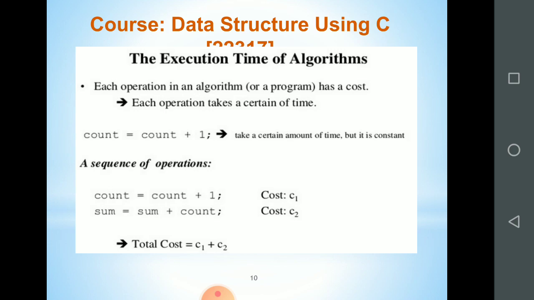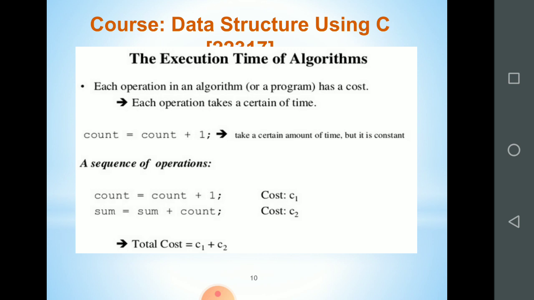Okay, so look at this, the execution time of an algorithm. Here a simple statement is given: count equal to count plus 1. Each operation in an algorithm has a cost and each operation takes a certain amount of time. So you can consider that in a particular processor, a simple statement requires 1 unit of time to execute. Count equal to count plus 1 takes a certain amount of time. You can consider it as 1 single unit of time.